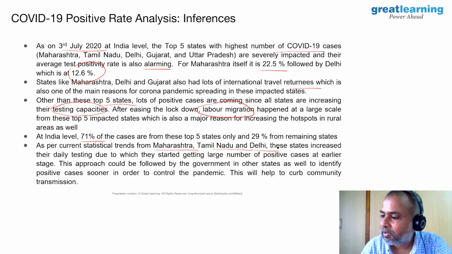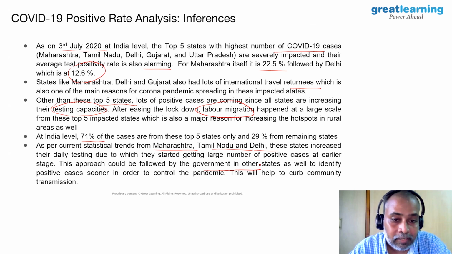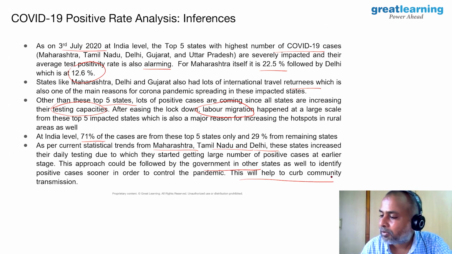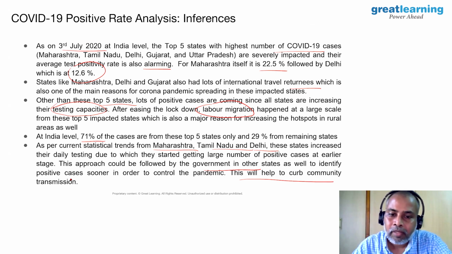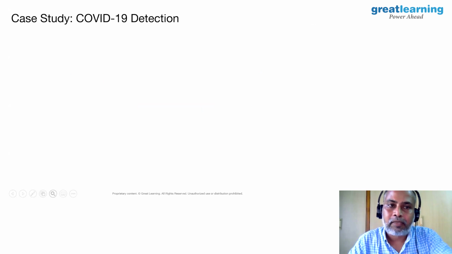This approach could be followed by other states in India, to identify positive cases sooner in order to control the pandemic. This will help to curb the community transmission, right? And so it is actually very interesting. Okay, yeah. Now coming to the next one.